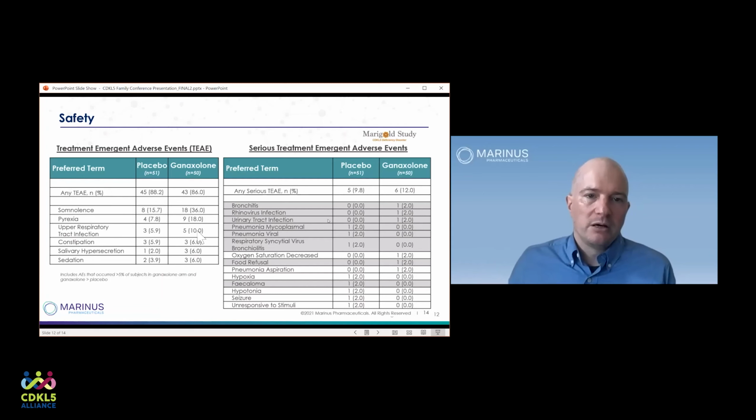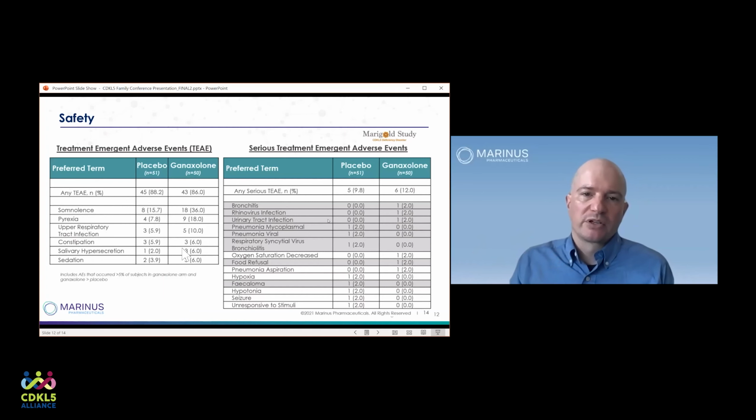There was a suggestion of somnolence in the treatment group, with 36% of patients on ganaxolone and 15.7% of patients on placebo with that adverse event. And pyrexia and upper respiratory tract infection also had a higher percentage in the ganaxolone group than the placebo group. So those are all treatment emergent AEs.